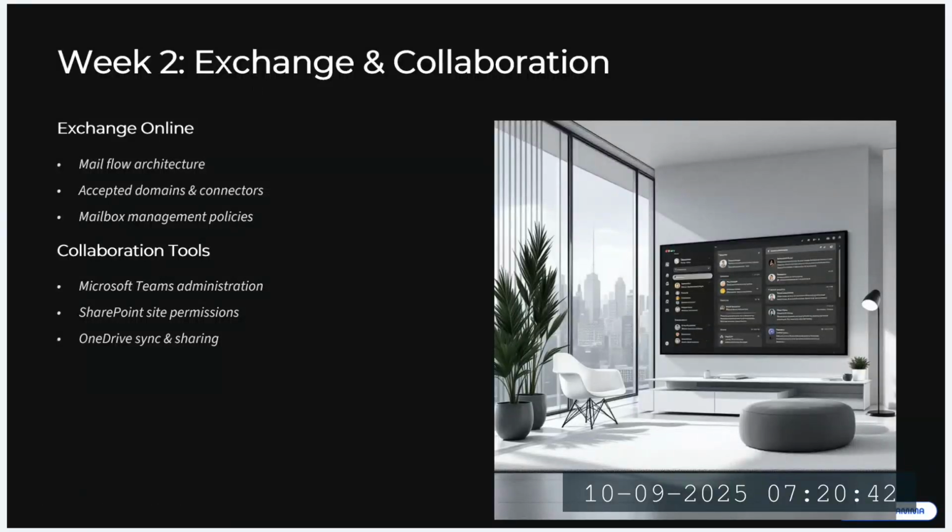And some other collaboration tools are, of course, SharePoint. It is a collaboration tool where we can host our files and documents and share them with other users within the employees, and also share them outside of our company with other companies in business to business settings. And also OneDrive syncing and sharing, and all these setups we are going to do through the labs,